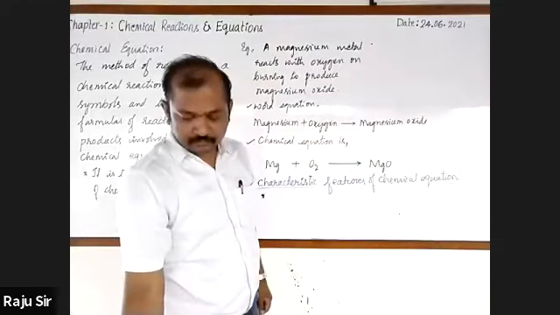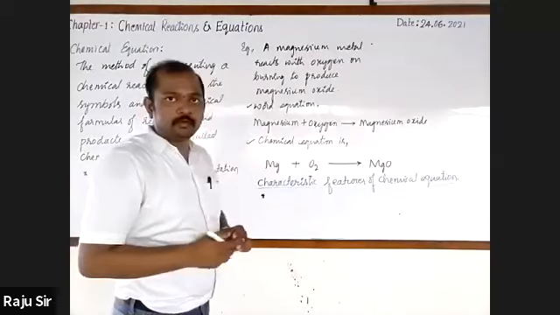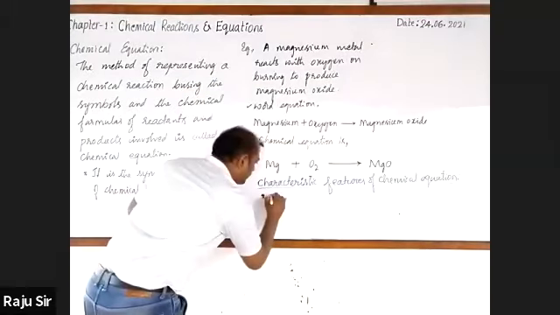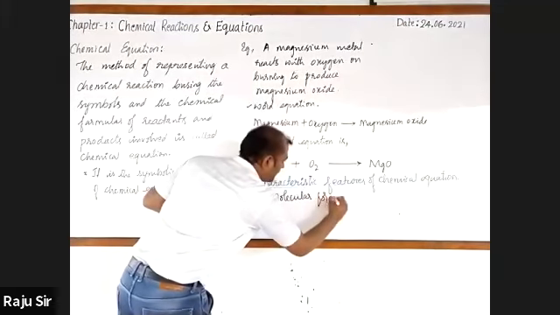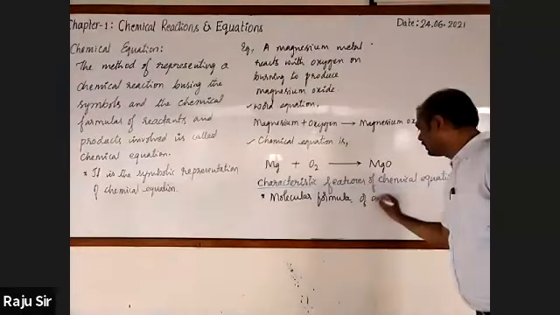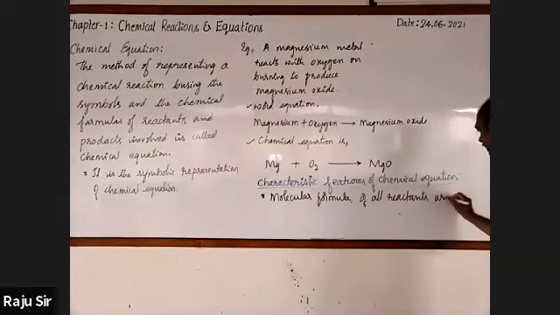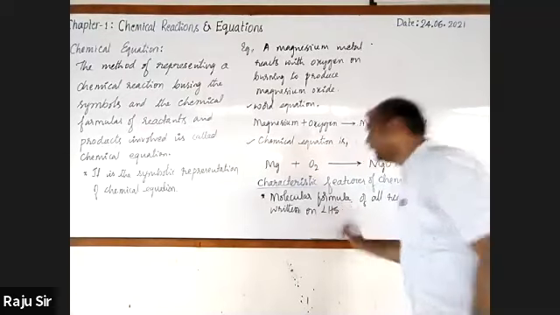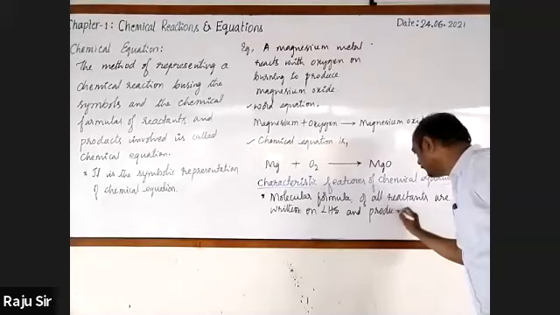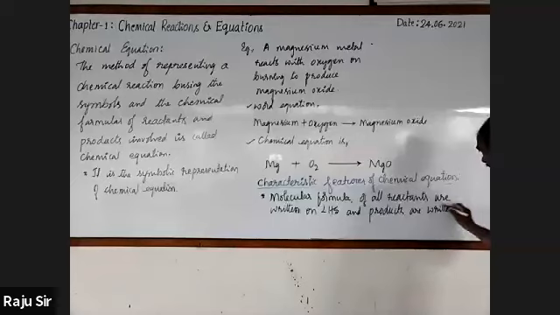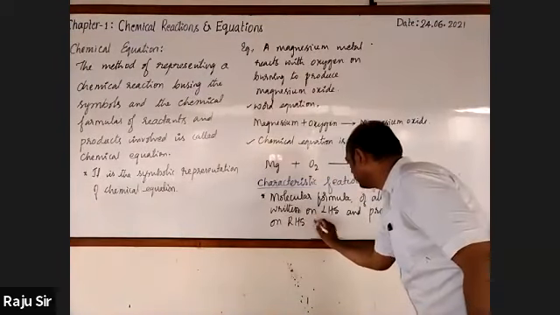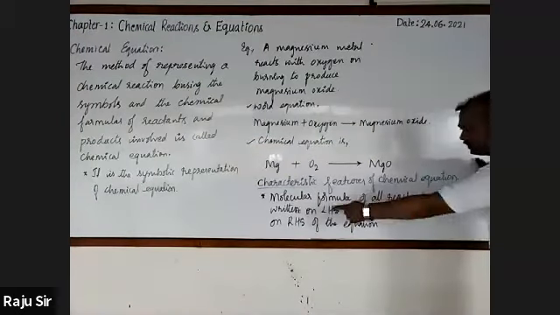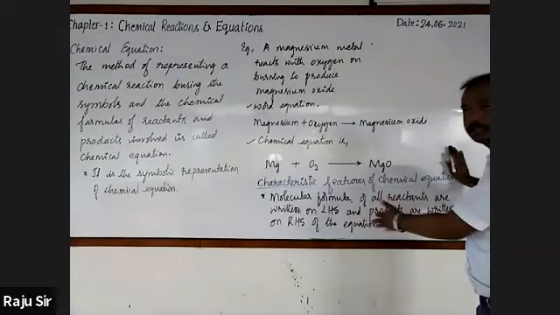The very first one: the molecular formulas of all reactants are written on the left hand side of the equation, and products are written on the right hand side of the chemical equation.